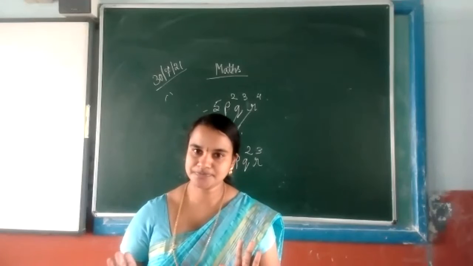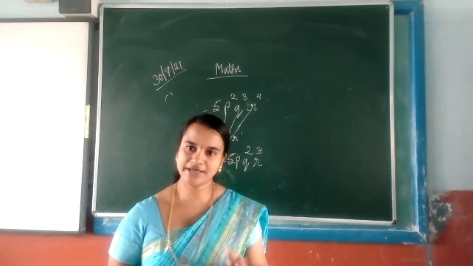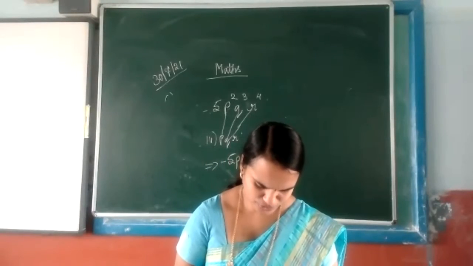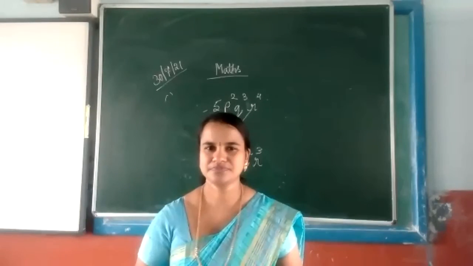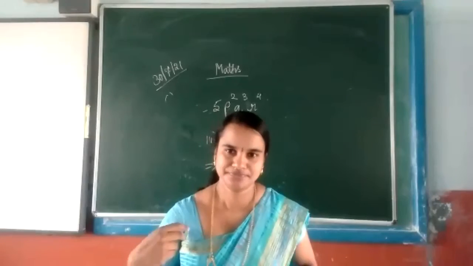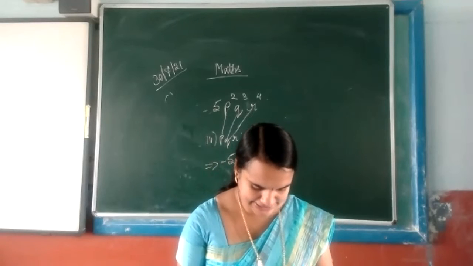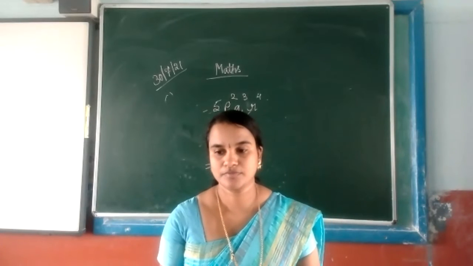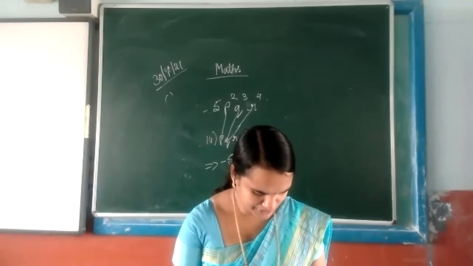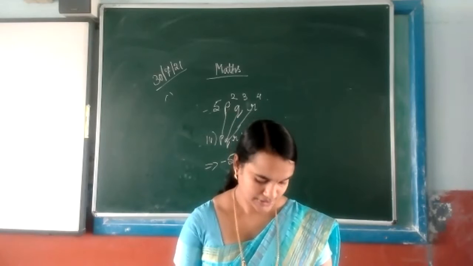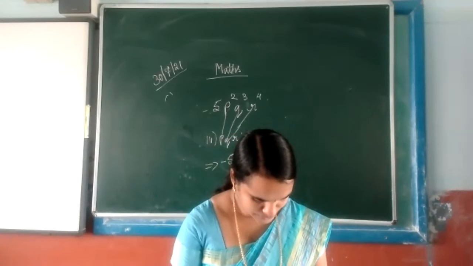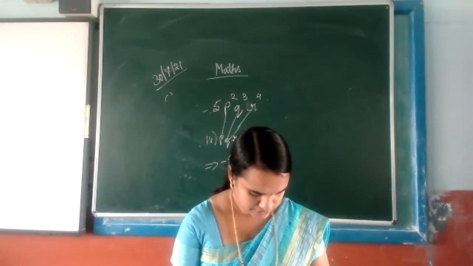Now nobody has any doubt, no? Clear? Now can I give some questions? So the first exercise is very easy, no children? You are able to solve it. So we will start from the second. That is where you will make the mistake. Now all of you take the book, exercise 13B, Addition. One question I will give you: 1st May, 7th one. Now simplify also 2nd May, 5th one.